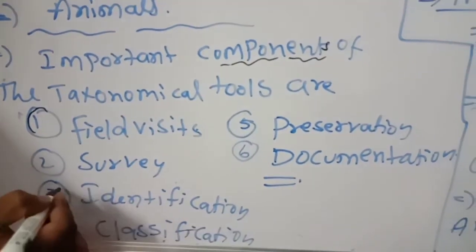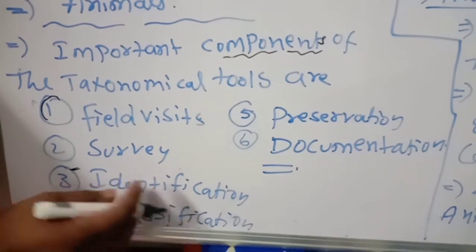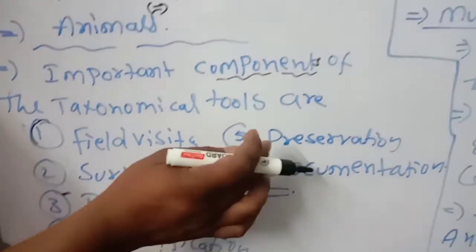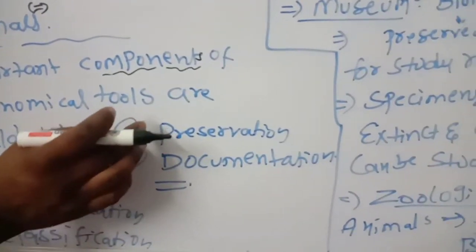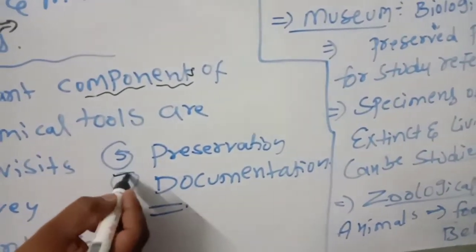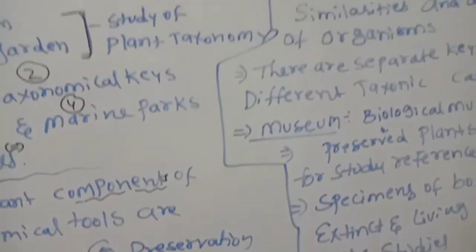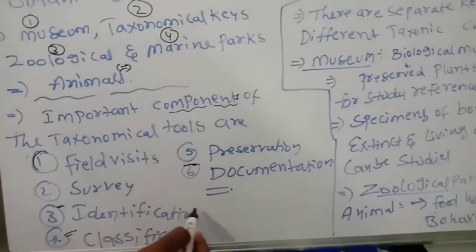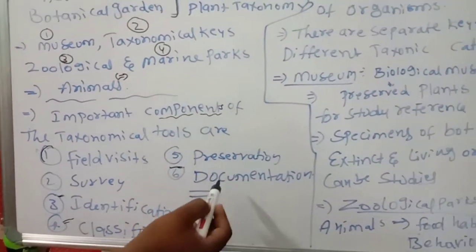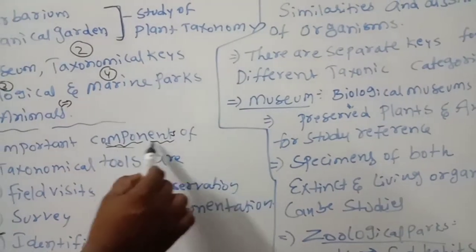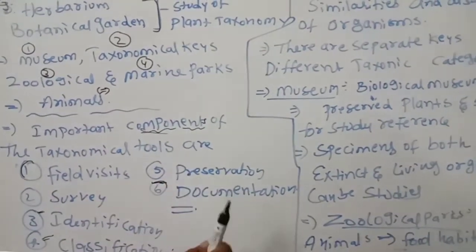Then identification of one particular or new animal or plant species, then we have to classify it, then preservation, very useful in the sense we have to preserve it, then we give the complete picture in documentation. So field visits, survey, identification, classification, preservation, documentation, these 6 steps are the components of taxonomical tools.